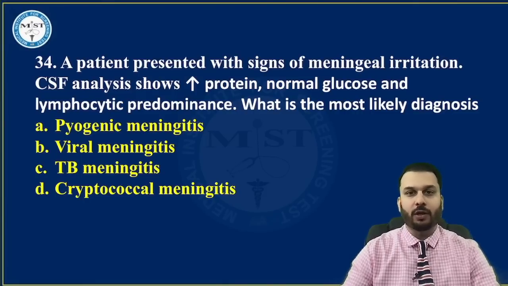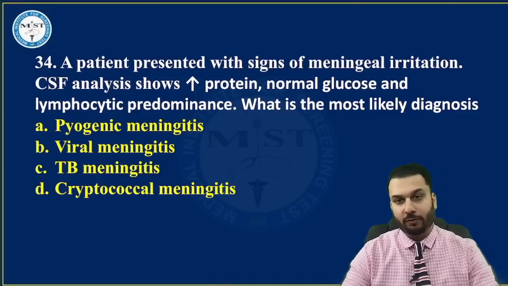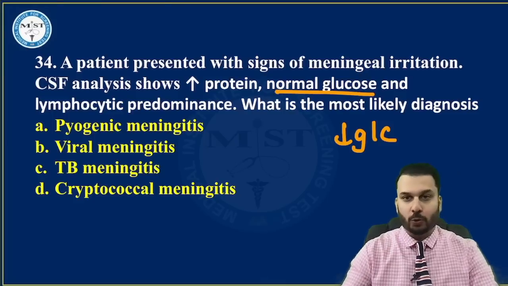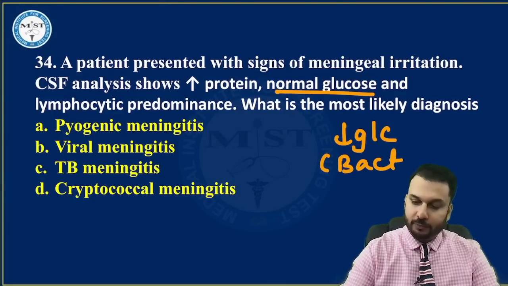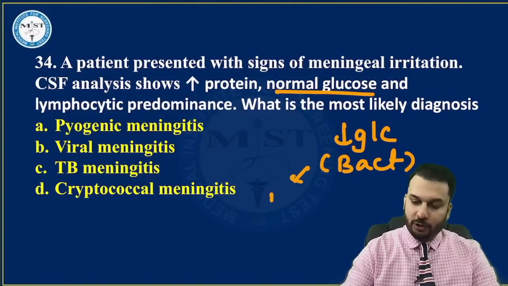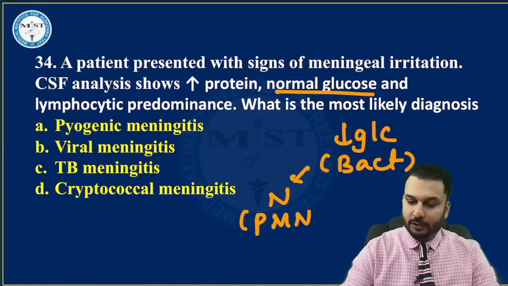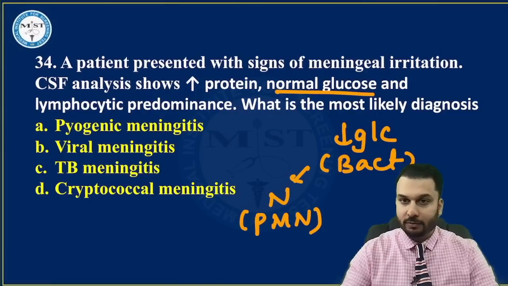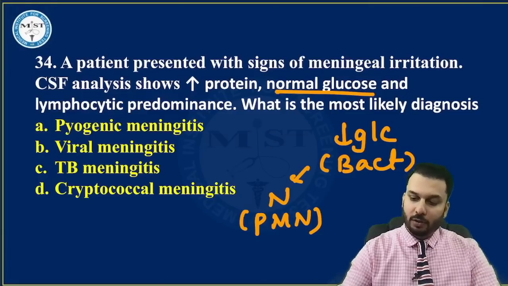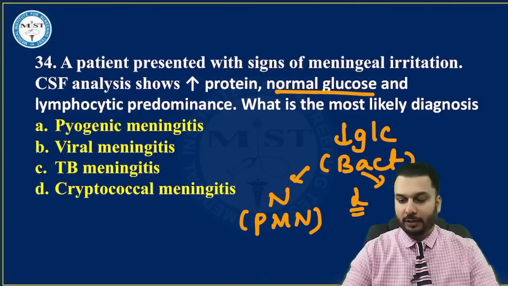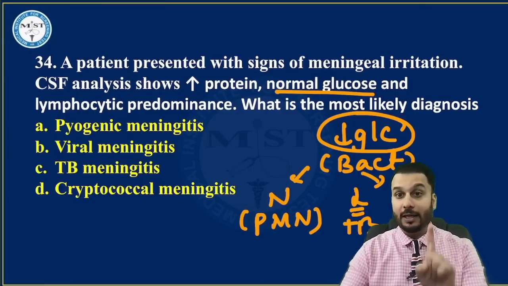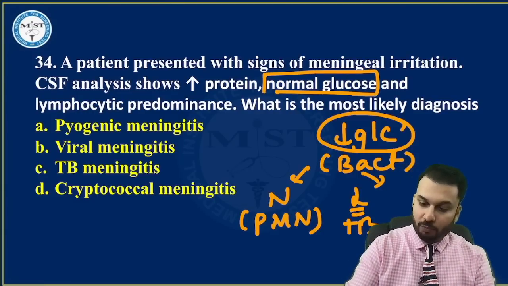A patient presented with signs of meningeal irritation. CSF analysis shows increase in the protein, normal glucose and lymphocytic predominance. Sir, I've always told you, if you see decrease in the glucose, then you must know it is bacterial. In the bacterial, once you know there is decrease in the glucose, look for the cell. If you see neutrophils, what you call PMN, then it is called pyogenic meningitis caused by organisms like Streptococcus pneumoniae, Neisseria meningitidis, etc. But if you see lymphocytes being mentioned, then that's called TB meningitis. But for this to qualify, glucose must be less. In the question, they had mentioned normal glucose.